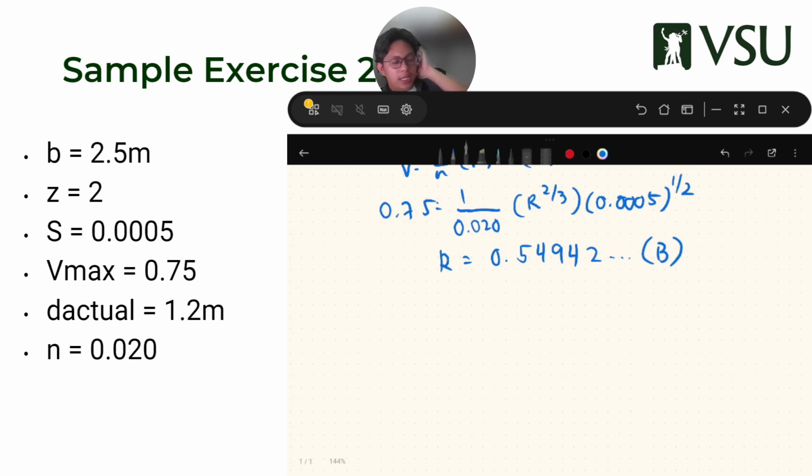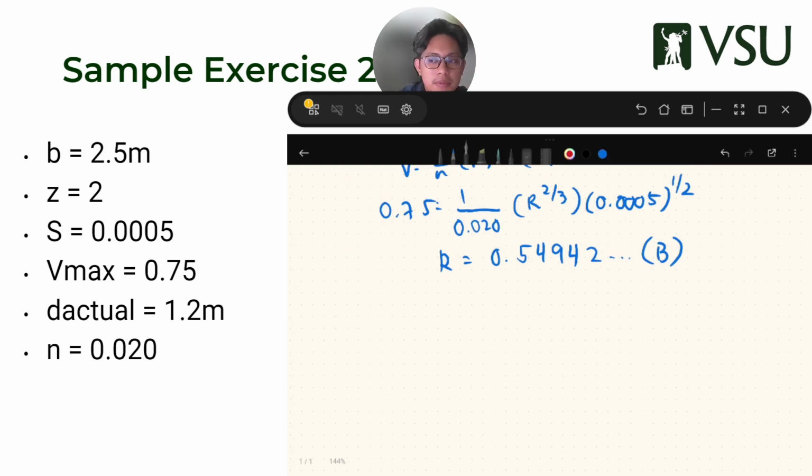But the problem is, you don't have an A value because you're not given Q. Remember, we're not given Q. Let's remember our constraints here.